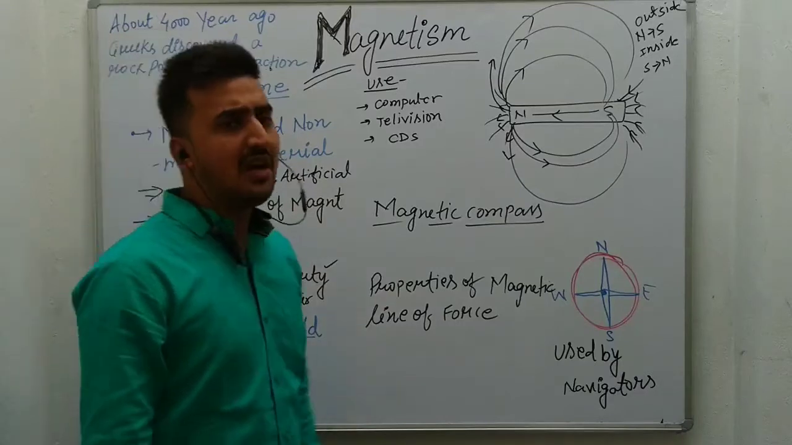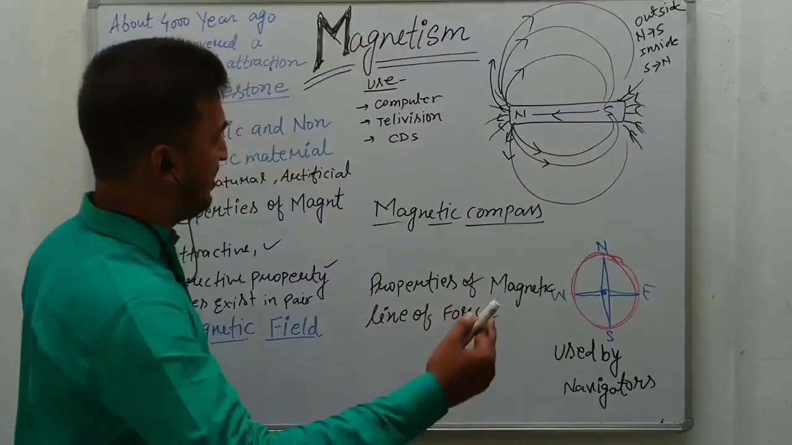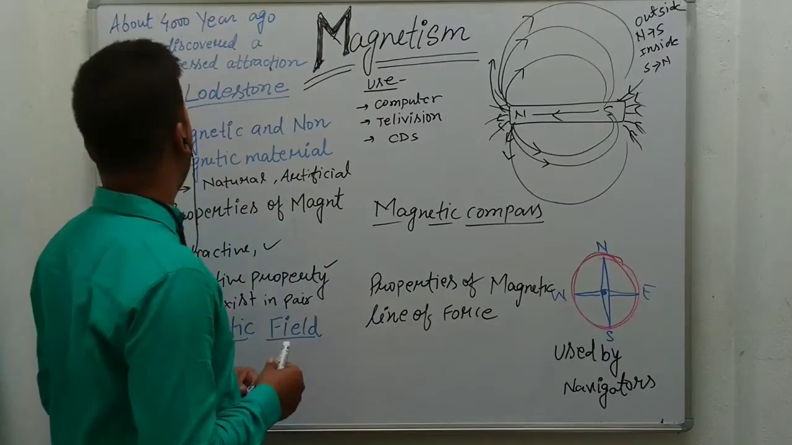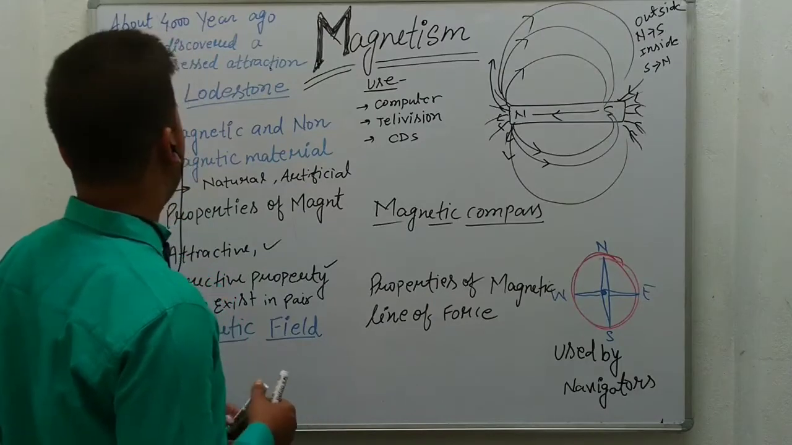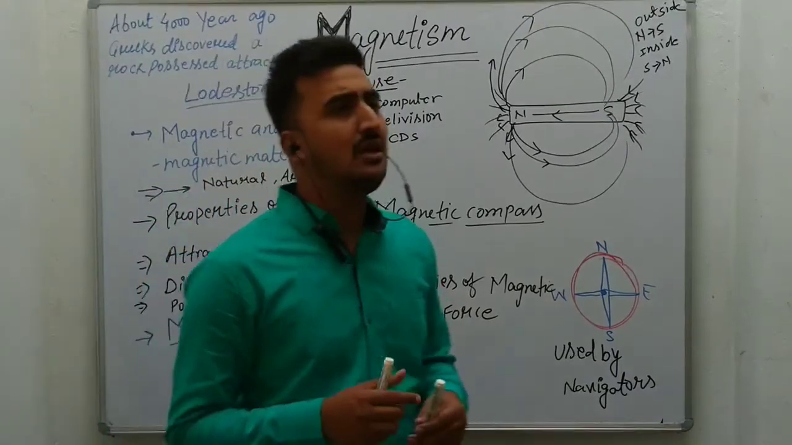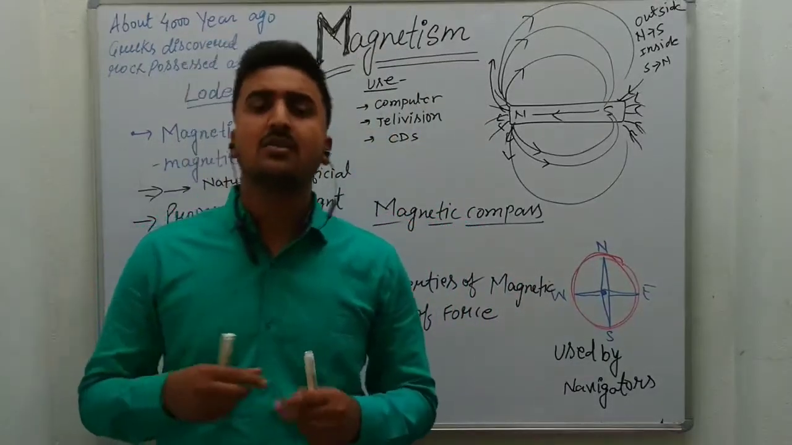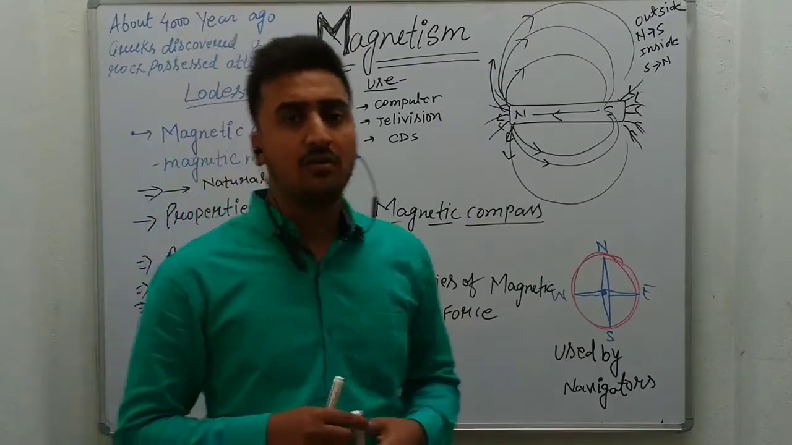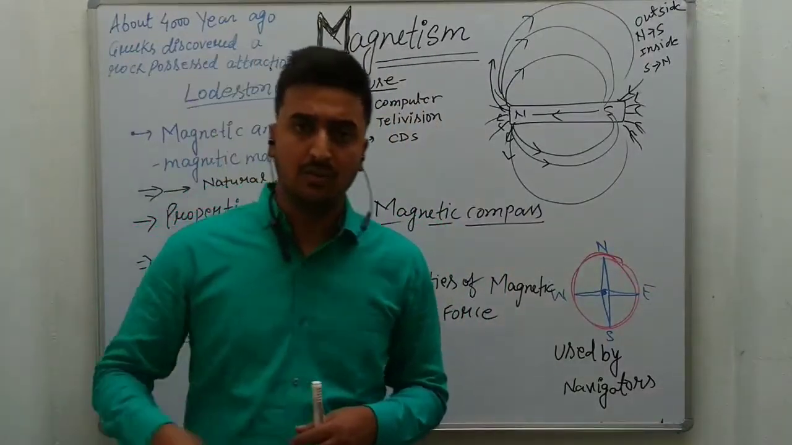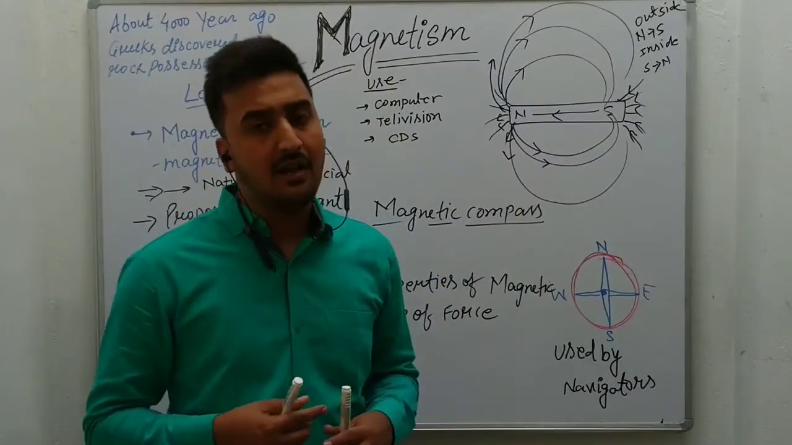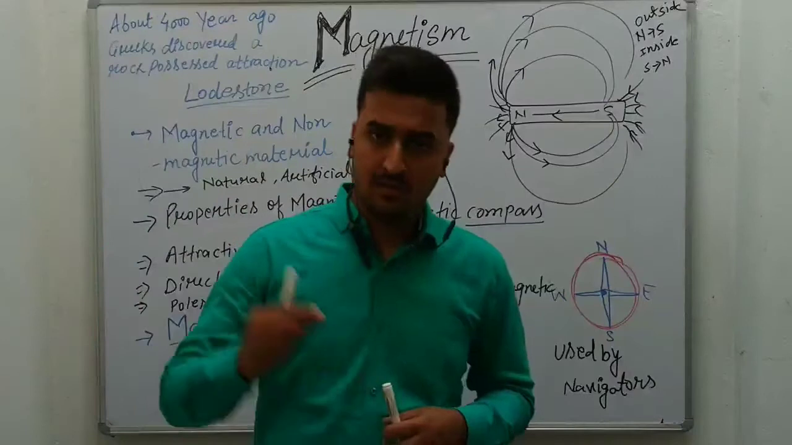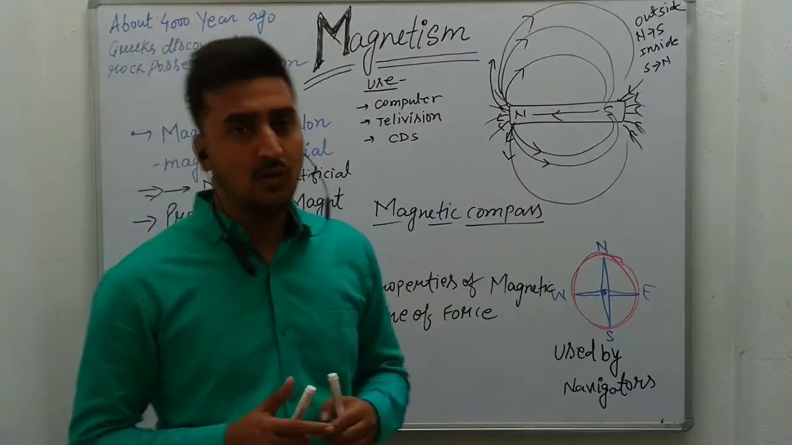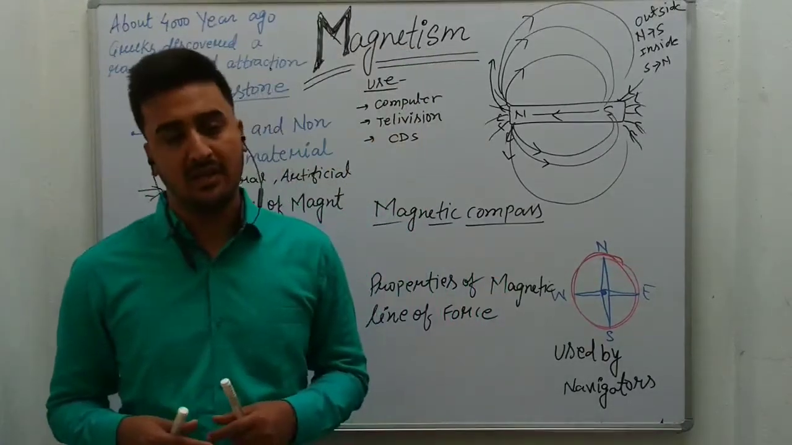First of all, we shall start with the magnet. What is the history behind the magnet? About 4,000 years ago, Greek scientists discovered a rock that possesses an attraction. That rock was lodestone. It was a new material in that era, and they had discovered a material that has the property of attraction, and the name given to that material was lodestone. It was a natural magnet.